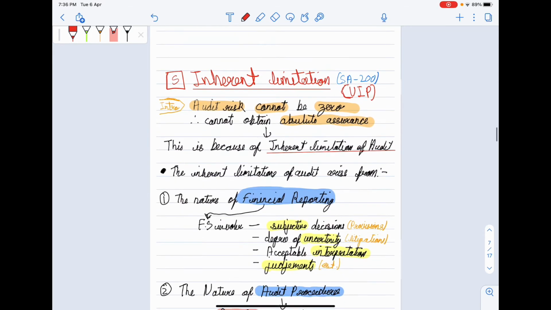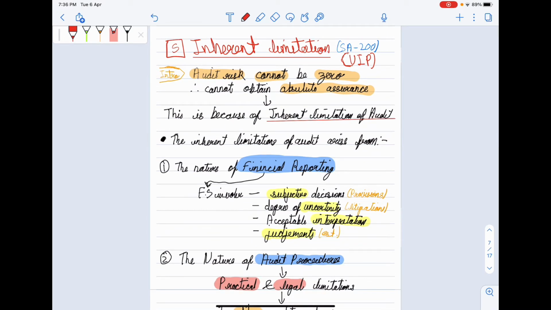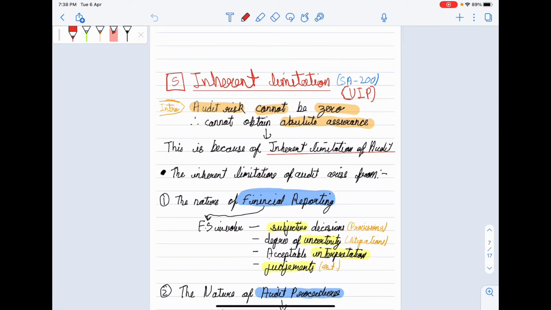Okay, now let's understand what are the inherent limitations. Audit risk cannot be zero, therefore auditor cannot obtain absolute assurance. Audit risk is the risk that auditor gives wrong opinion. So there is always that risk that auditor will give wrong opinion. This risk cannot be zero, therefore we cannot obtain absolute assurance. This is because of inherent limitations of audit.